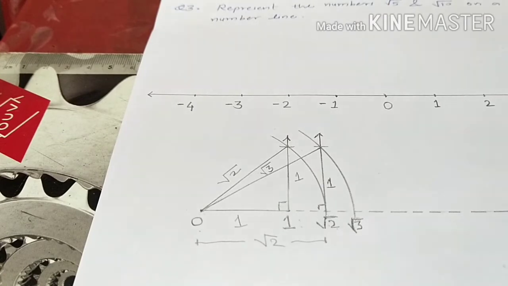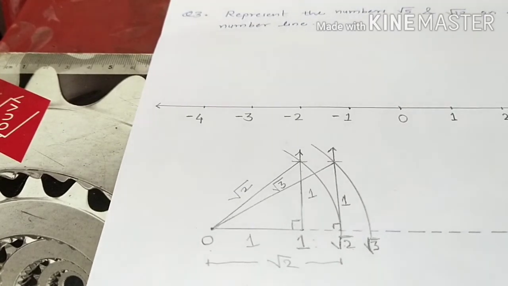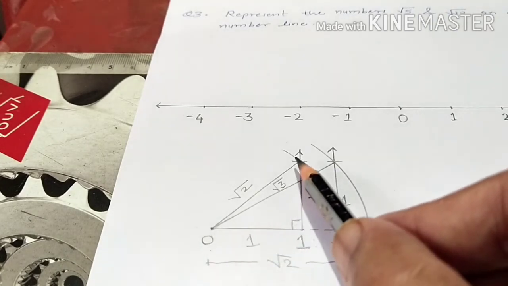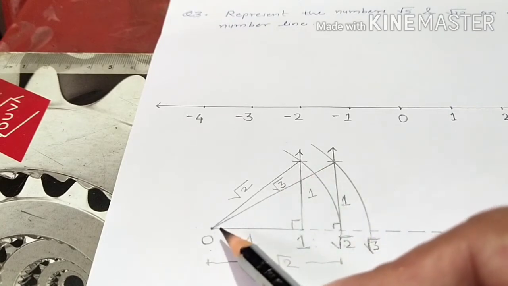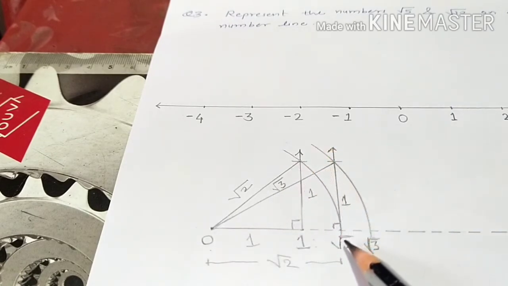This is the basic method to represent numbers on the number line. Suppose the question is to show root 2 and root 3 on the number line. You draw a perpendicular of 1 unit and join it from 0, and that hypotenuse becomes root 2. Make a curve on the number line and you get root 2.